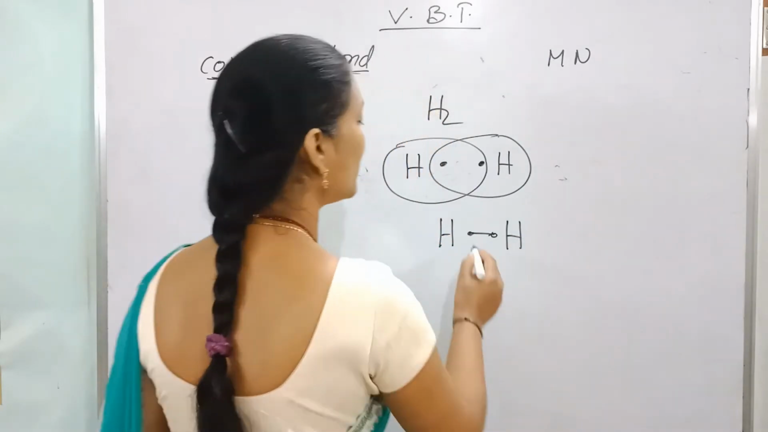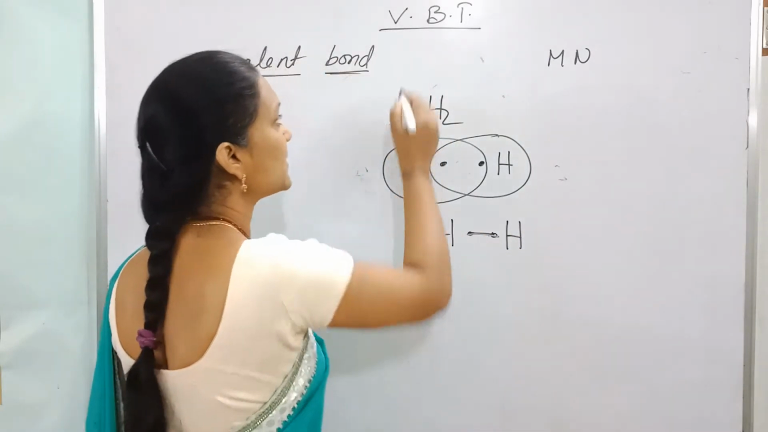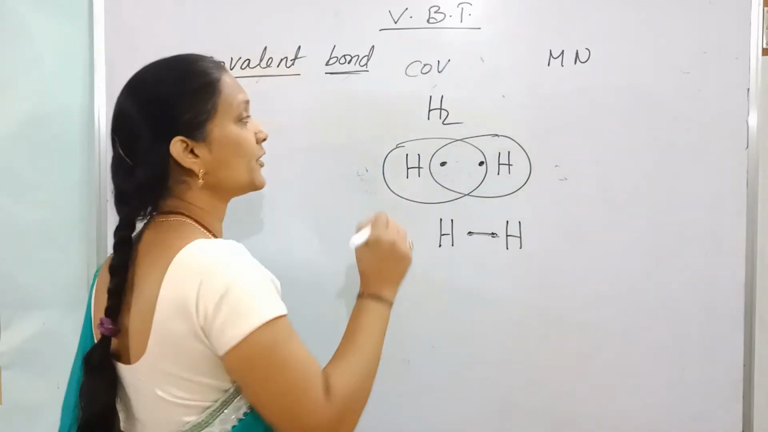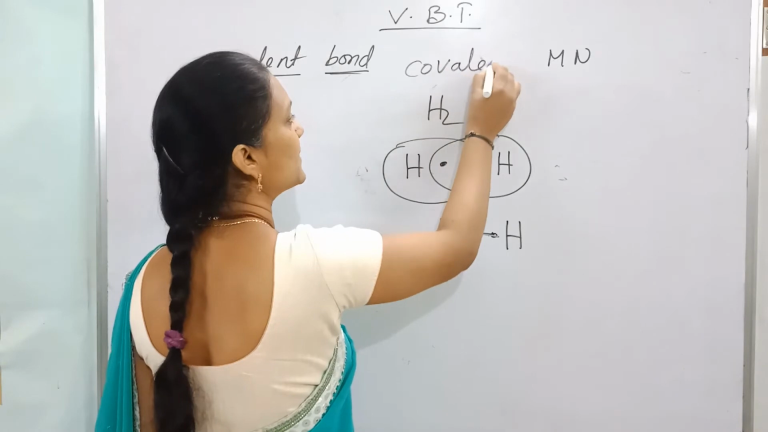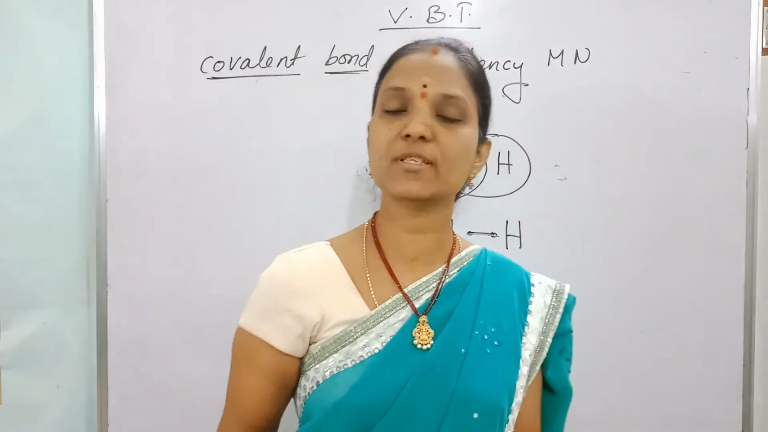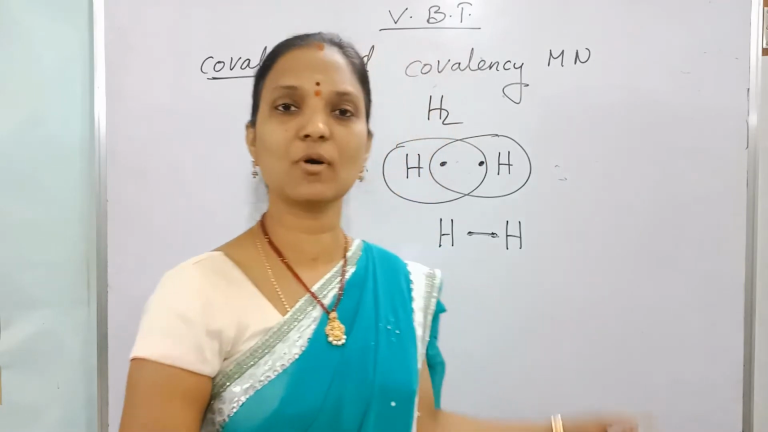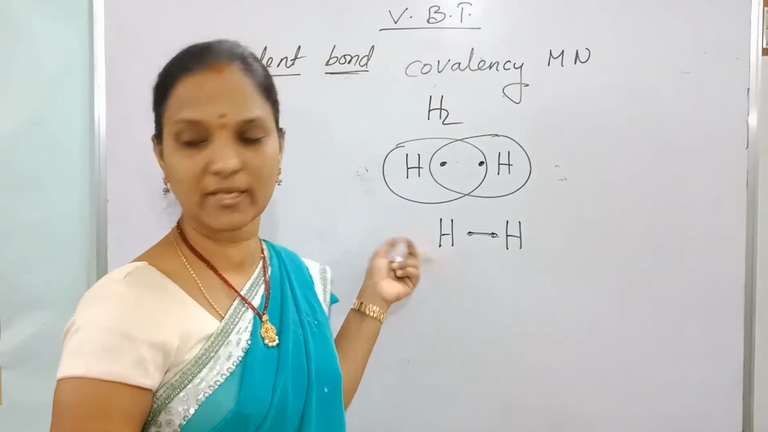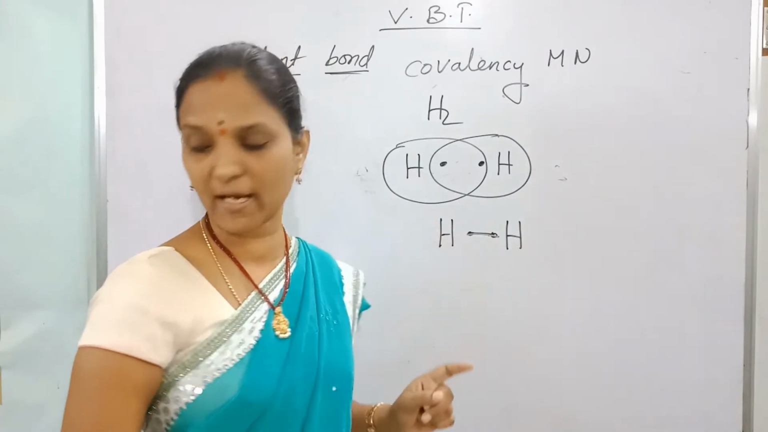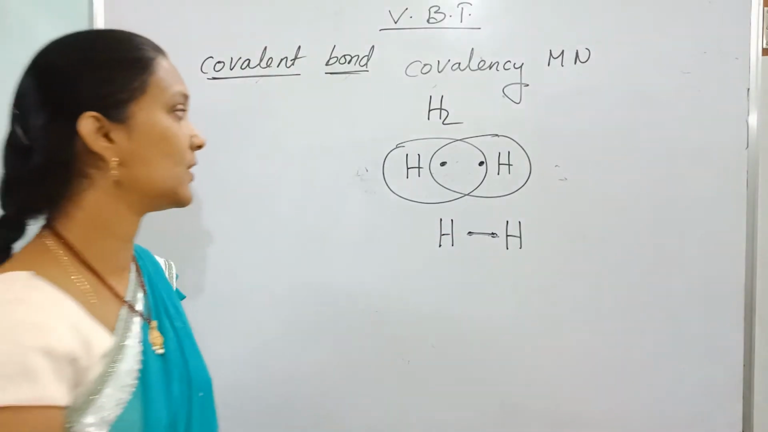How many covalent bonds are formed by an element is its covalency. How many electrons are transferred is the electrovalency. Covalency means how many electrons each element contributes; that is the covalency of that element. Here there is one covalent bond between the two hydrogen atoms.